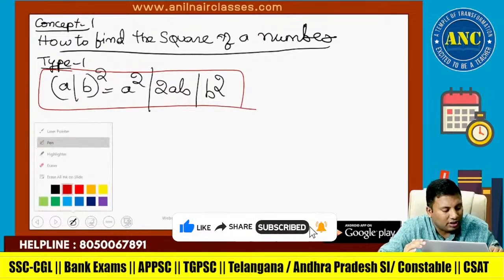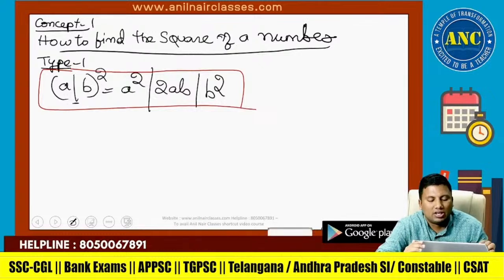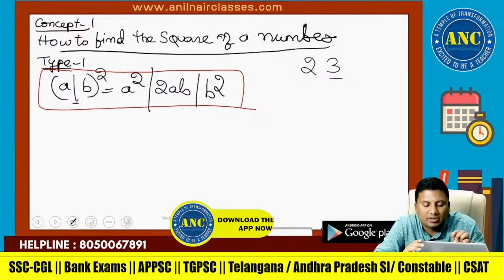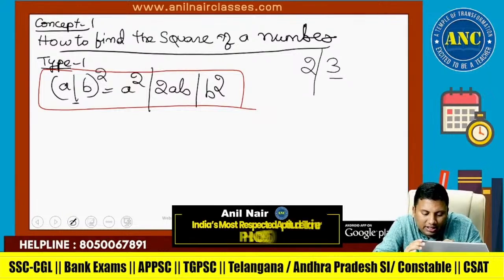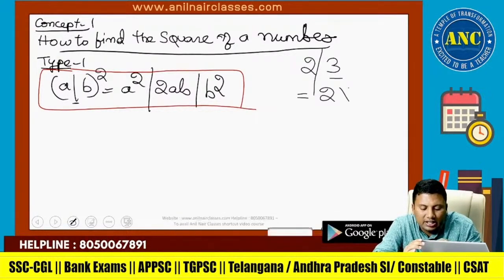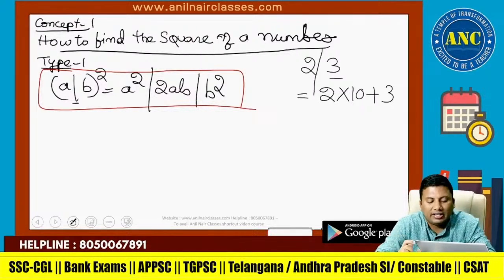The first doubt students will get is, Anil sir, what is this slash? Suppose 23 is there. 3 is present in the units place, 2 is present in the tens place. If I keep a slash before the tens place, it will tell about the value of 2. The value of 2 is 20. If a slash is kept before the tens place, it will talk about the value of that tens digit.